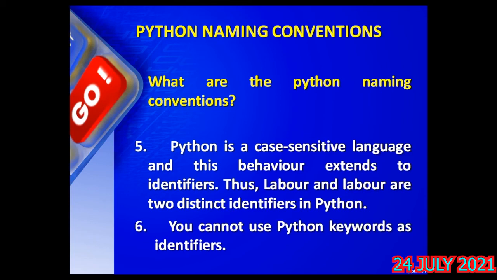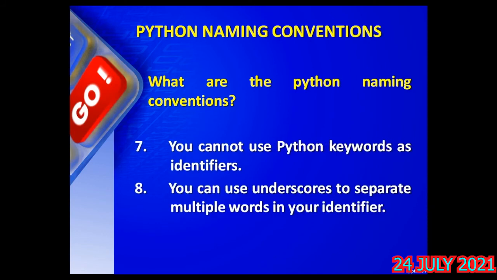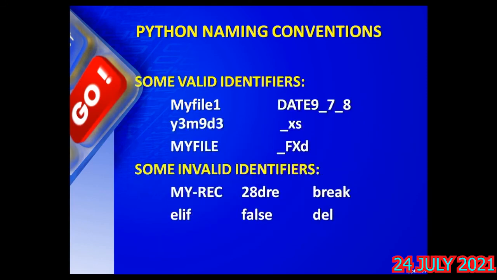What is the difference between these two words? One has a capital L as the first letter, and another has a small l as the first letter. Therefore both are different identifiers. And remember, no reserved word or keyword of Python can be used as an identifier. You cannot use Python keywords as identifiers. Same thing is repeated. You can use underscores to separate multiple words in your identifier.